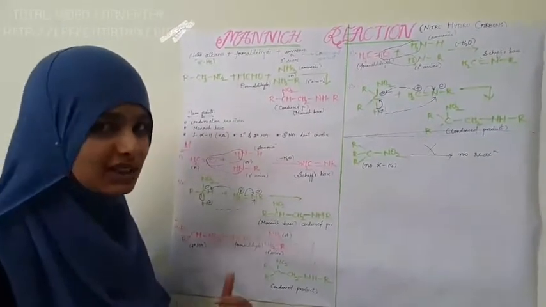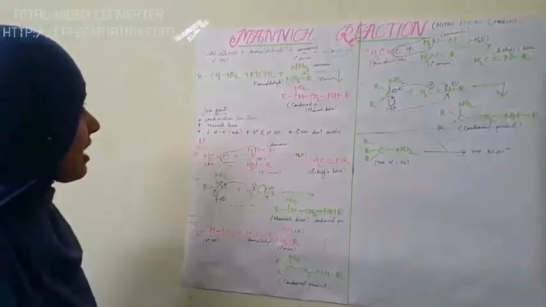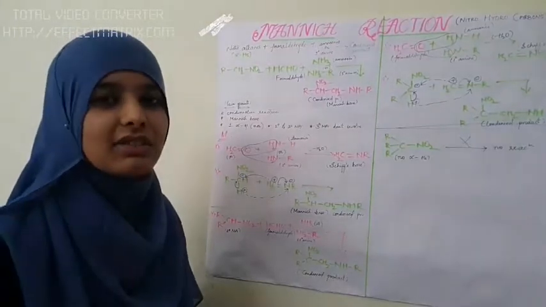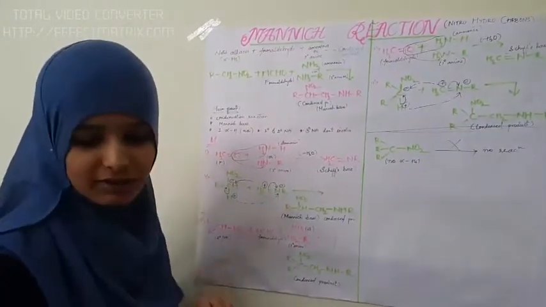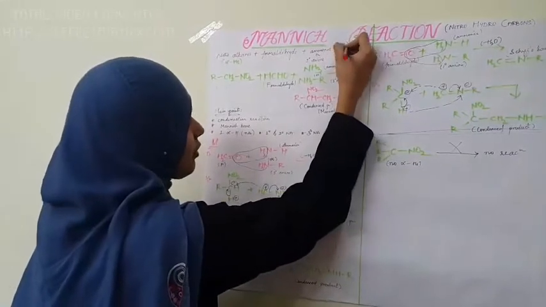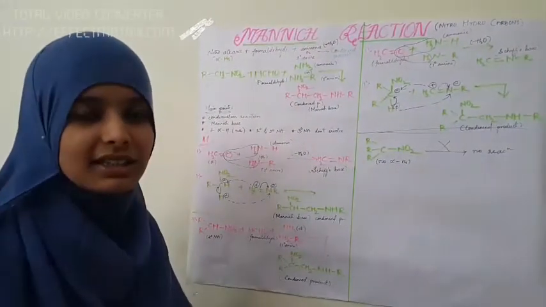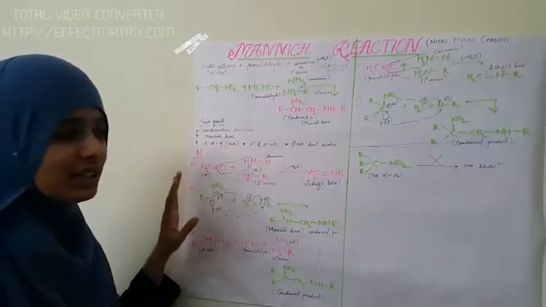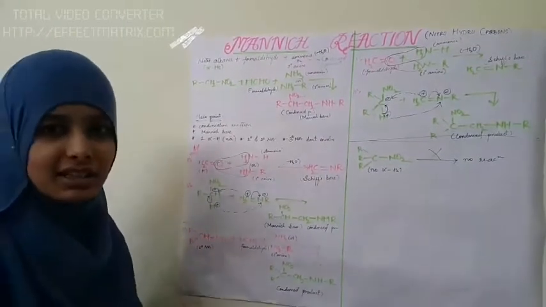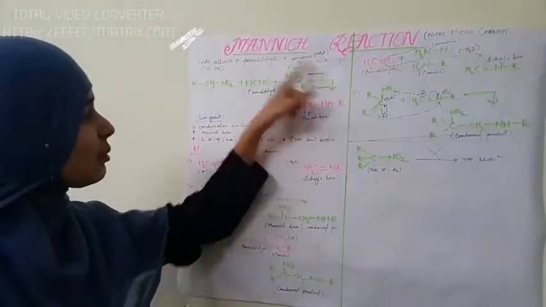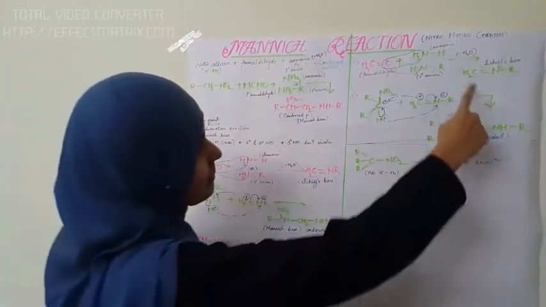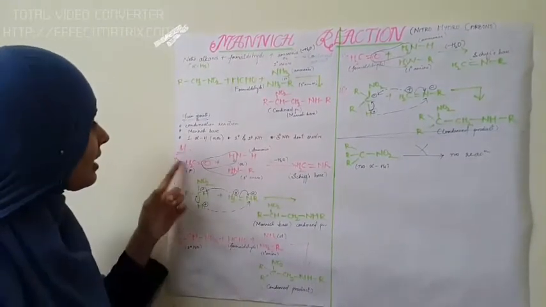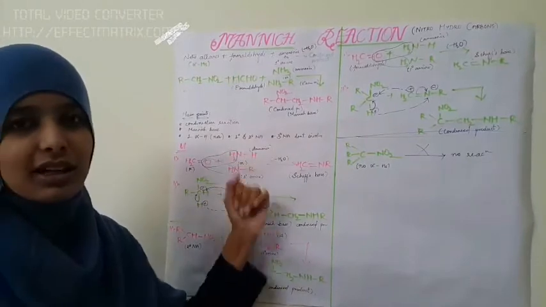So let me explain it once again. Mannich reaction: in the Mannich reaction, nitroalkanes react with formaldehyde and either ammonia or a primary amine to give a condensed product with the removal of one water molecule. This condensed product is termed the Mannich base. So the main points to keep in mind are, first of all, that this reaction is a condensation reaction, as we have seen that removal of a water molecule takes place here. And the formed condensed product is called the Mannich base.